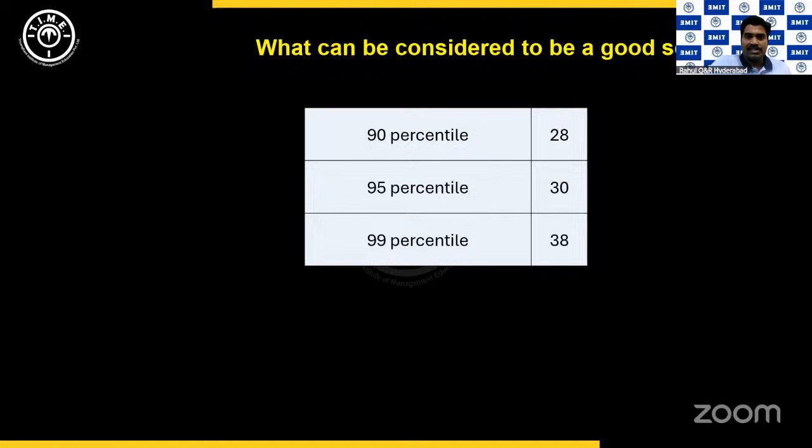Now, if you see this, what can be considered a good score? What you see on the screen right now, 90 percentile, 95 percentile, 99 percentile, these are not the scores of this year. These are the scores of last year. Last year in XAT 2025, what we do know is that a 90th percentile score is just 28 marks. A 95th percentile score is 30 marks. I mean, see that a 2-mark jump is causing a 5 percentile jump in the overall percentile. And a 99 percentile was 38 marks. From 95 to 99, you do see a more significant jump.